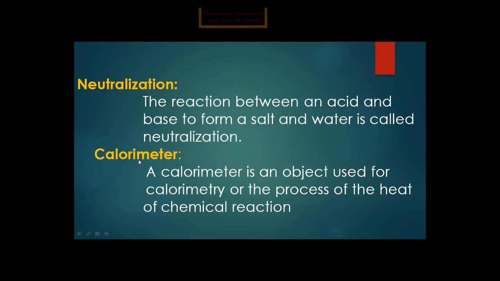Okay. Then we have a term, calorimeter. This is a new term for you. It is defined here: a calorimeter is an object used for calorimetry, or the process of measuring the heat of a chemical reaction. Simply, we can say it's an instrument by which we can measure heat. A calorimeter is an instrument used for measuring the heat of a chemical reaction. So these are the basic terms.